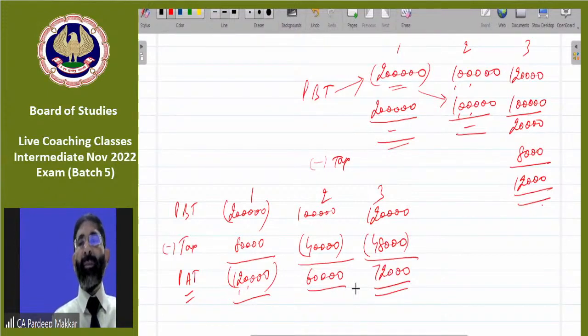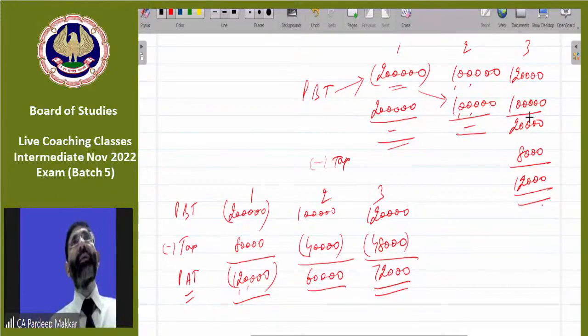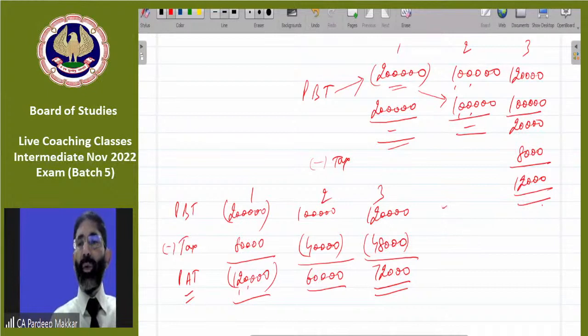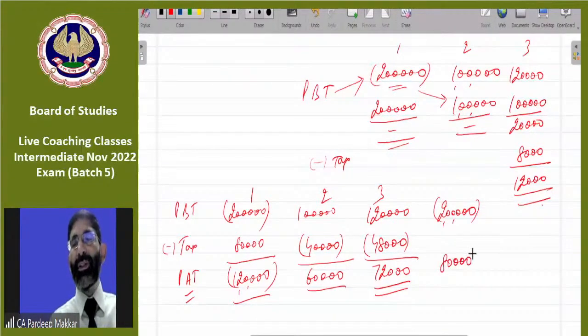What he has done, he has done it in a different way. He has not shown it in this way that they have adjusted losses. Instead, they have adjusted taxes because this belongs to AS of accounting for taxes on income. So instead of adjusting the 2 lakh loss, he says there's a loss of 2 lakh on which tax of 80,000 is to be adjusted. So 1,20,000 will be your net loss.